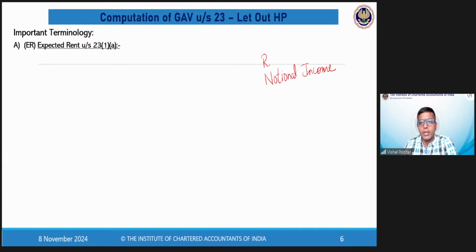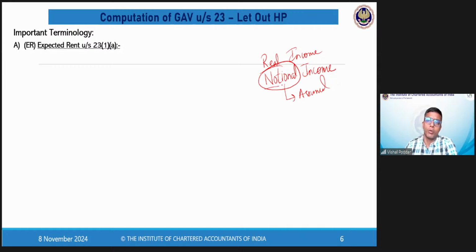One is real income. Real income is what you have actually earned in reality, which is coming to your bank account either earlier or later. But notional is something which will never come to your bank account because in reality, you have never earned this. This is assumed by the law, or because of the provisions of the law.